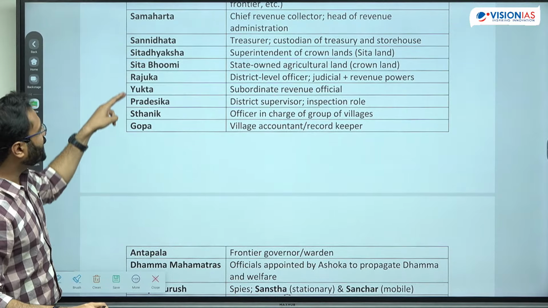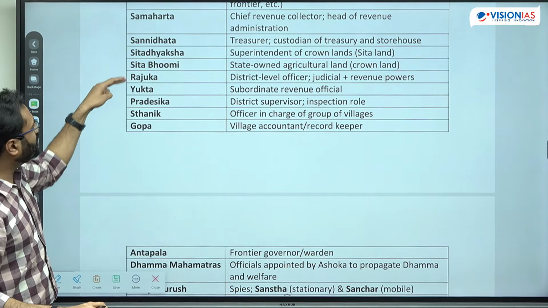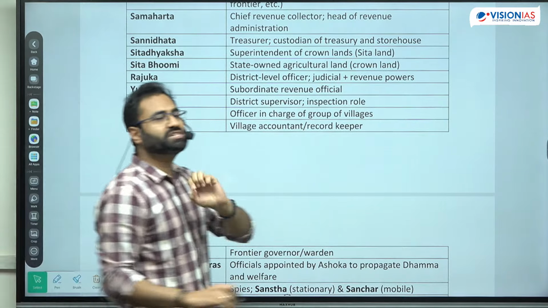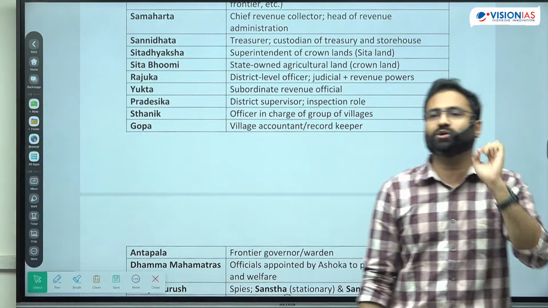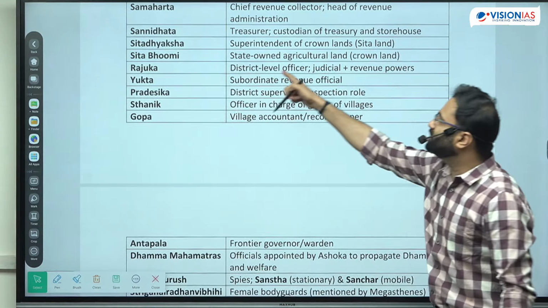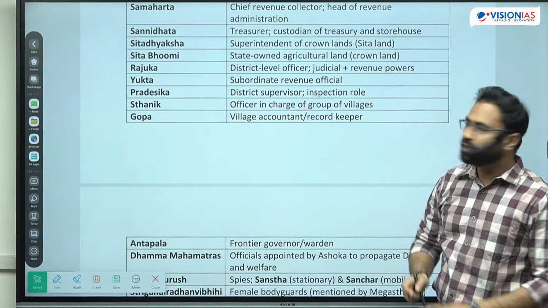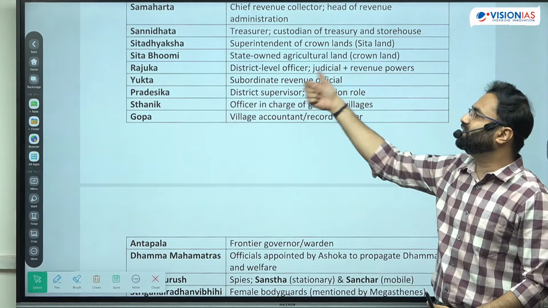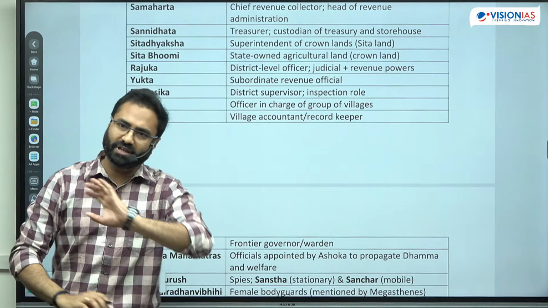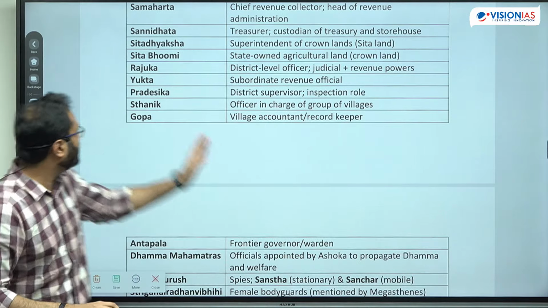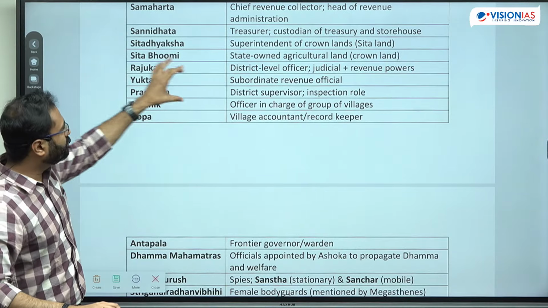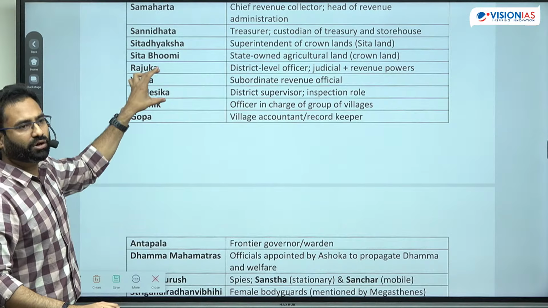Now UPSC asked regarding this last year: Rajuka, Yukta and the Pradeshikas. These are officials mentioned in the Ashokan edict also, and they are the district level officials. So Rajuka used to be the district level official, judicial or revenue. Yukta used to be the subordinate revenue official, and Pradeshikas are the district supervisors. Similar type of civil administration work is done by Rajuka, Yukta and Pradeshikas. So they were mentioned in the Ashokan rock edict.